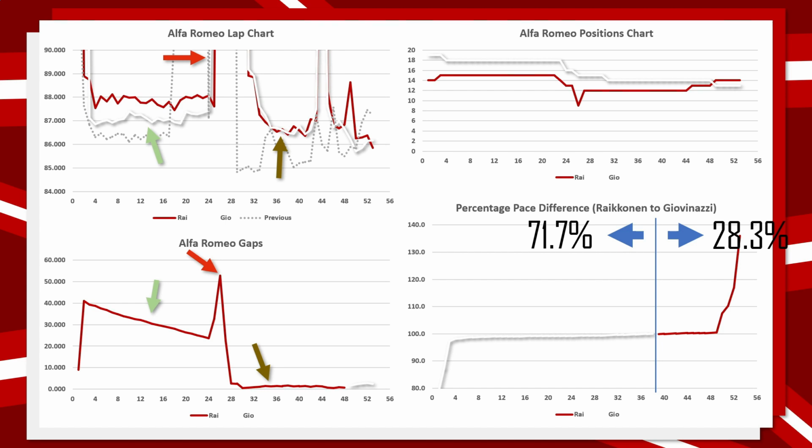Then, of course, we had the VSC period, and then we had a small little mistake from Robert Kubica, which allowed Giovinazzi to get back past. But whether that was a sort of team order switch or a mistake from Kubica, I'm not 100% sure. But either way, that mistake on lap 48 from Kubica allowed Antonio Giovinazzi to get back past.